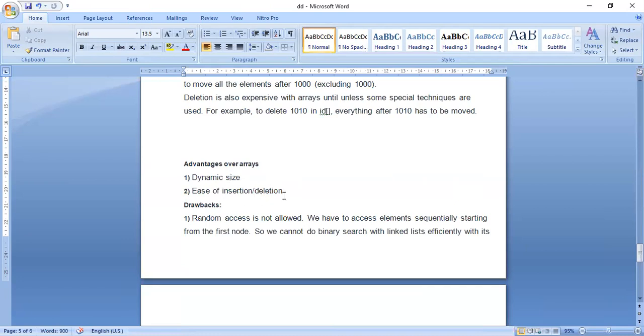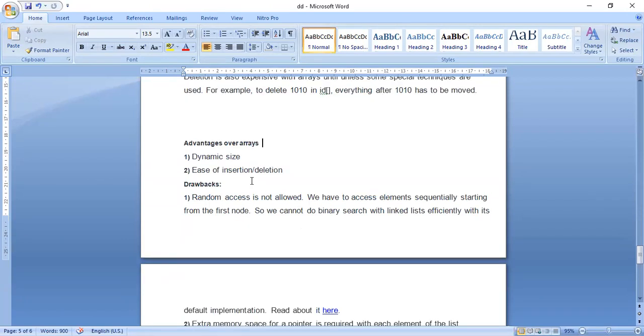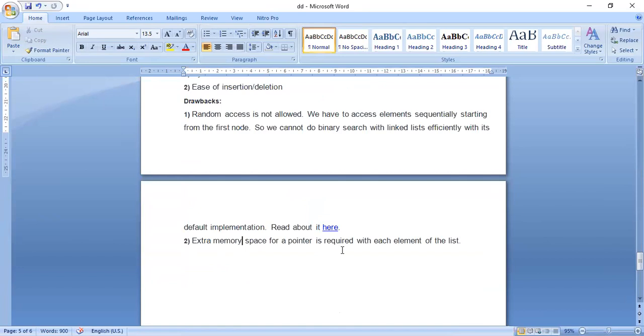So ease of insertion and deletion. If you want to insert an element at the starting of the list, the ending of the list, the middle of the list, or any position of the list, we can insert values in the linked list. These are the advantages of linked list. The drawbacks are, mainly, random access is not allowed. Another one is extra space is required because we need to use the pointers concept. If you want to implement a linked list, you must need the pointers concept.